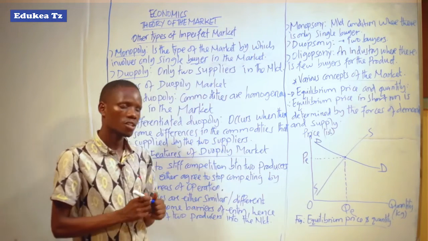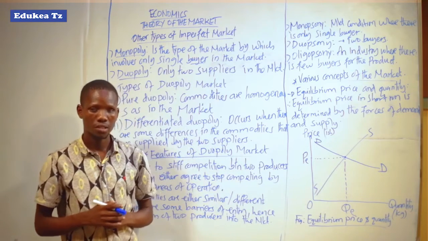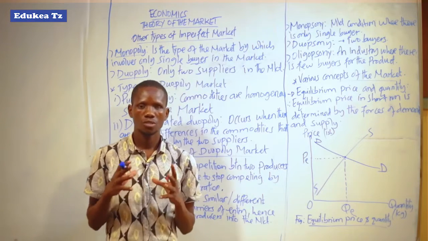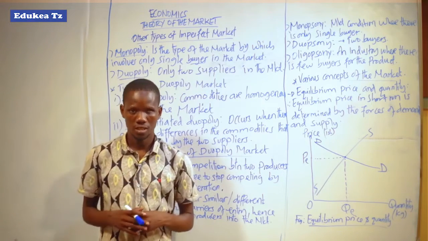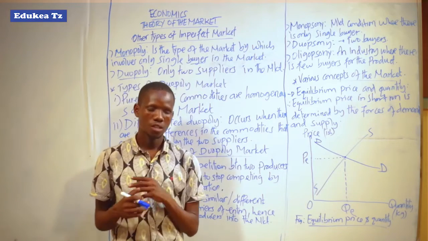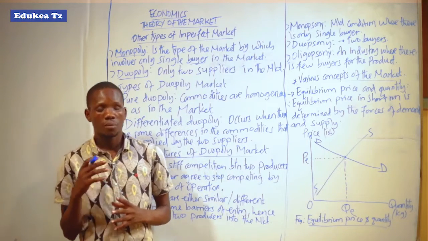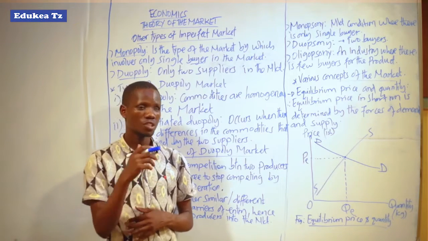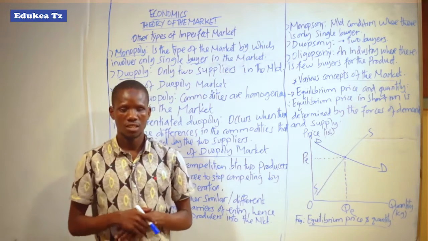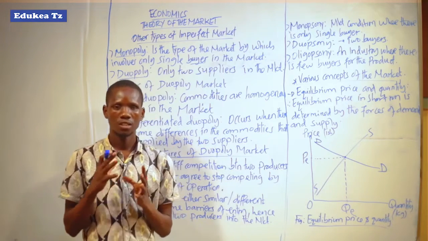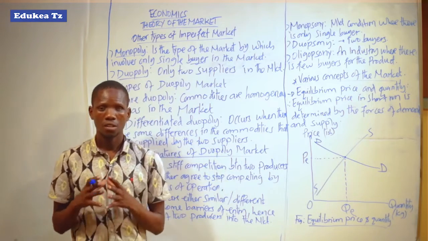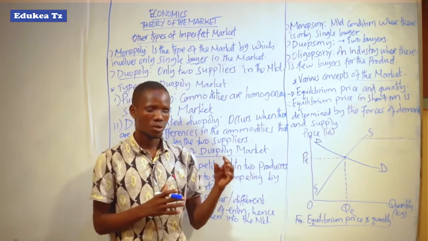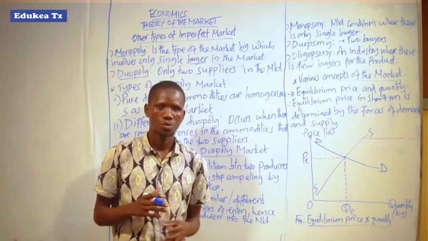Because there are only two producers in the market, these two firms can agree that rather than engaging in competition on production and supply of goods into the market, they divide the areas where each supplier will have a certain place where their commodities will be sold.